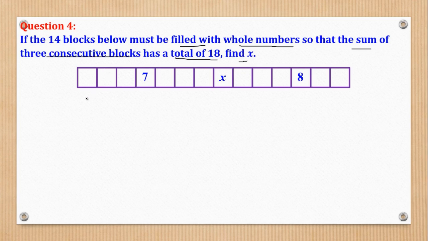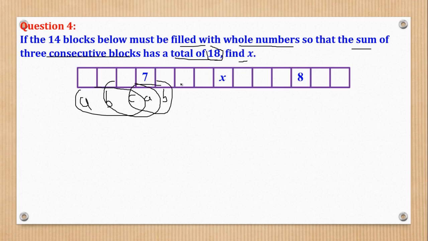For example, if this is A, B, C, they told us the sum of 3 consecutive has a total of this. So for the sum to be constant, the next value should now be A, such that if I add this, it is A plus B plus C. What about when I add this? It should also be A plus B plus C. The next value will be B, so that when I add these, it will still be A plus B plus C.